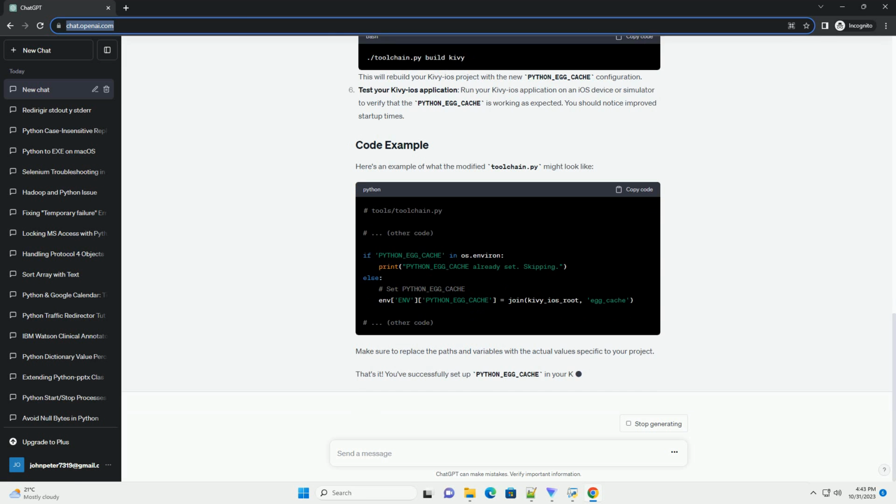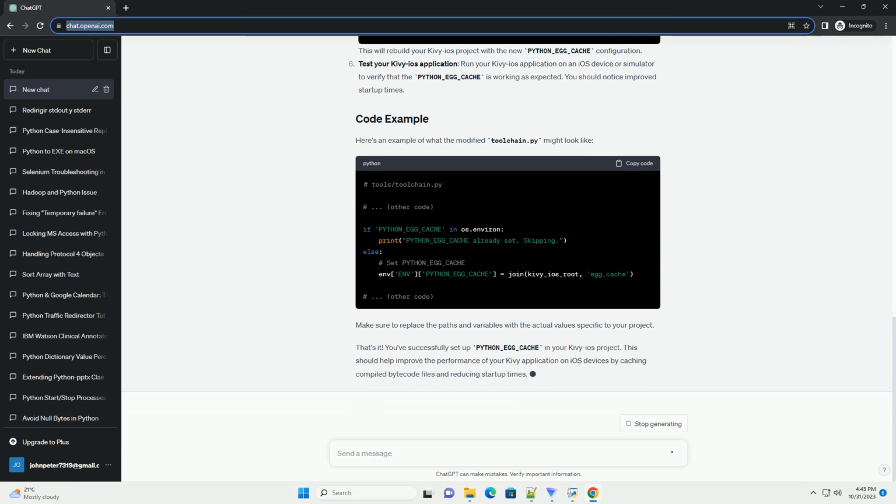PYTHON_EGG_CACHE is an environment variable that specifies a directory where Python should cache and store the egg files. Egg files are distribution format files in Python, typically used for packaging and distributing Python packages. Setting up PYTHON_EGG_CACHE is essential because it helps improve the performance of your Kivy application on iOS devices by caching compiled bytecode